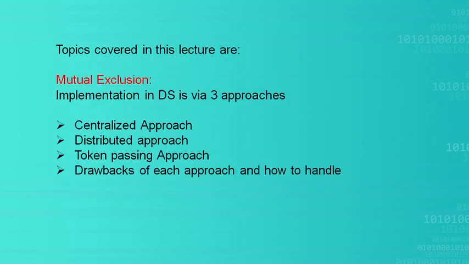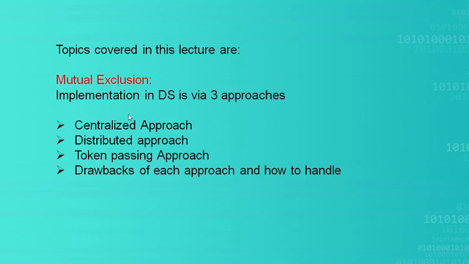So these are the topics covered in this lecture. Mutual exclusion: what is meant by mutual exclusion? A single process will be in the critical section, that is mutual exclusion, or only one process can use the shared resource at a point of time.